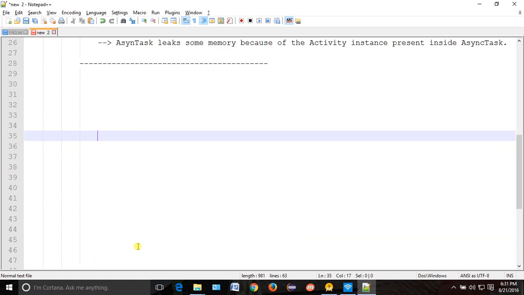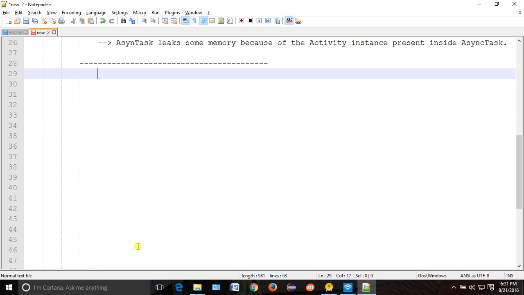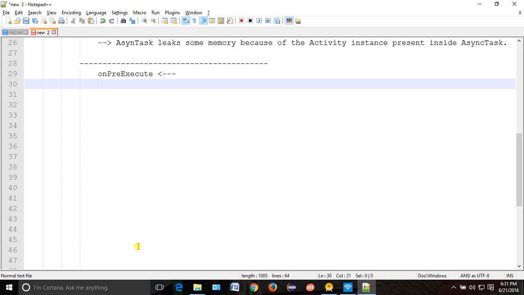Whenever we start the async task, whenever we call execute, where will it go first? It will go to onPreExecute. This is the second way to avoid the problem. So whenever we go to onPreExecute, what to do? You can show a progress dialog to the user. Progress dialog means processing.